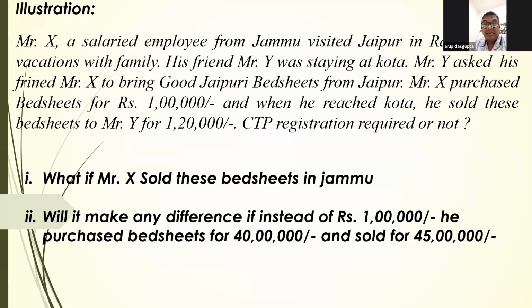So by the condition of a fixed place of business, it does not mean that there should be a pre-existing place of business at my residence. The condition can be that I am residing there, having no business, and I go to some other state, have an occasional business, and then come back. So in my opinion, even if it is 1 lakh, 40 lakh, 1 crore, still a casual taxable person, because I am in the course or furtherance of business with no fixed place of business in the other state.